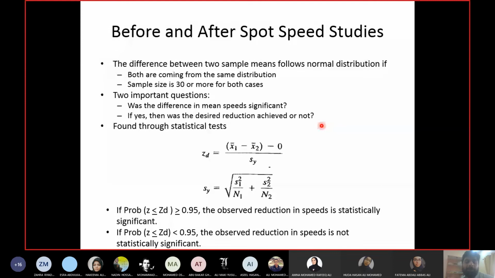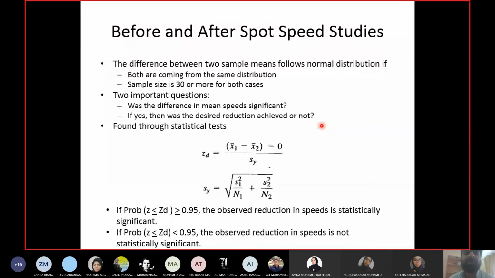So you wanted to bring the speed from 100 kilometers per hour to 90 kilometers per hour, but I did not achieve 90 kilometers per hour. That means the required reduction is not achieved. So I should still do more to bring it equal to the required reduction. Now this question will only be considered if the answer to the first question is yes. What was the first question? Do I have a significant difference between the means of the before and after samples? If yes, then you answer the second question: did I achieve the required reduction or not?